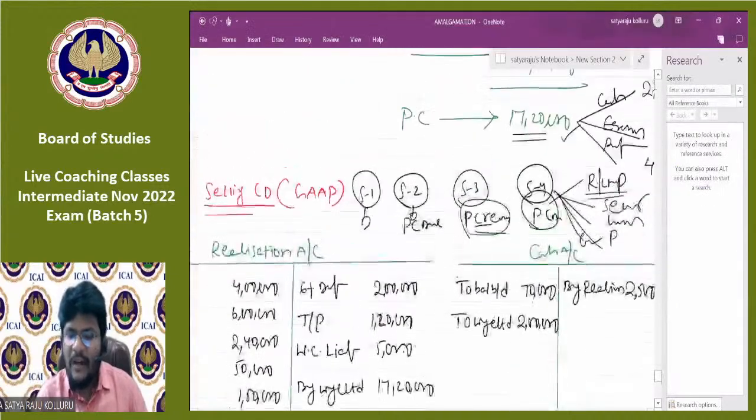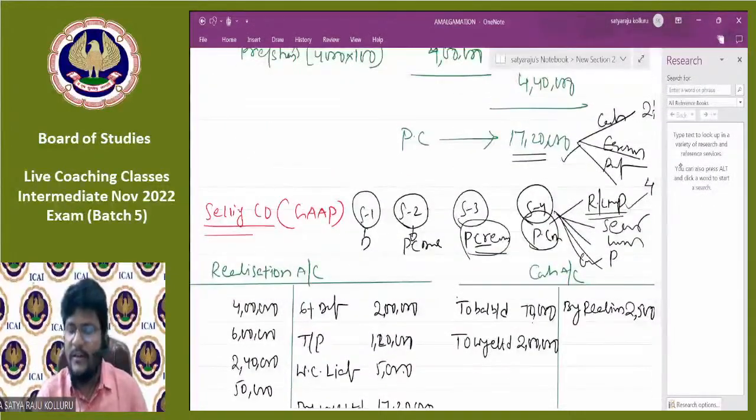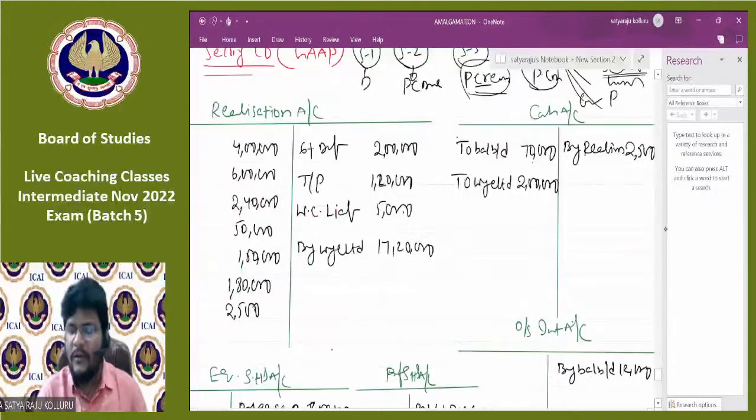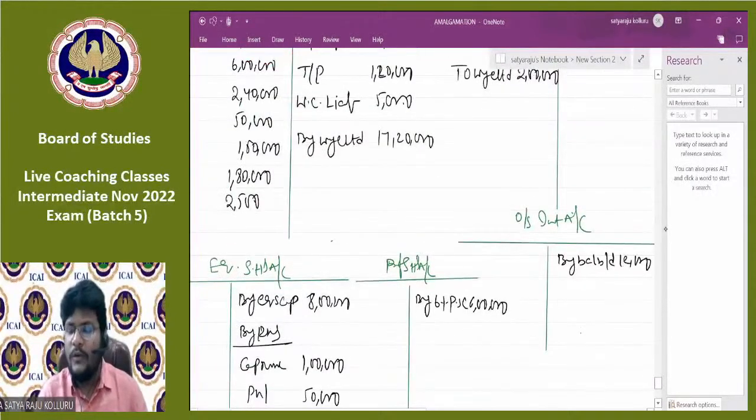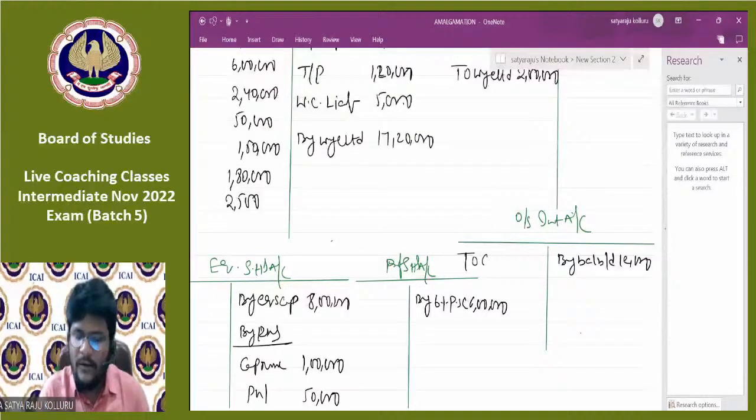So after liquidation expenses or the realization expenses, next I need to make payment to the secured creditor. There is only one liability left over by the purchasing company, which is outstanding interest on debentures. Whether it is secured or unsecured, I don't know, but there is only one liability there. There is no information provided in the problem whether it is secured or unsecured, so you can make direct payment to the outstanding interest, that is to the cash account. How much? 12,000.